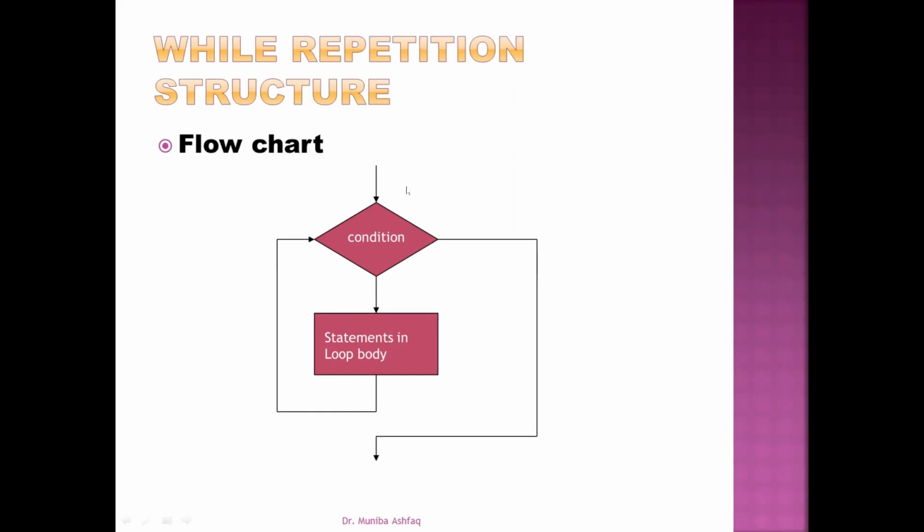You can see that here is the flowchart. Here we have the condition. This is the same condition that we express using the Boolean expression. The result of the Boolean expression is either true or false. If it's true, then only in that case do we execute the statements in the loop body. And if it's false, we skip this part. We will not execute these statements. Instead, we will go to the remaining part of the program. And if it's true, then these statements will be executed and this process will repeat as long as the condition is true.